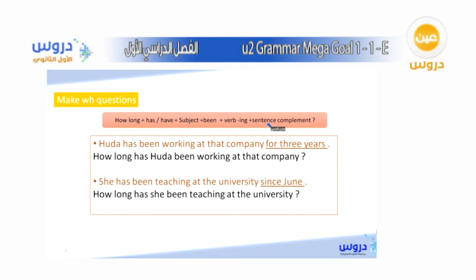As you can see here, the formation of how to make a question with the present perfect progressive, okay? You start with how long plus either have or has, it depends on the subject, and then the subject, and then of course the verb being, the helping verb being, and then the main verb adding to it ing, and then the rest of the sentence.